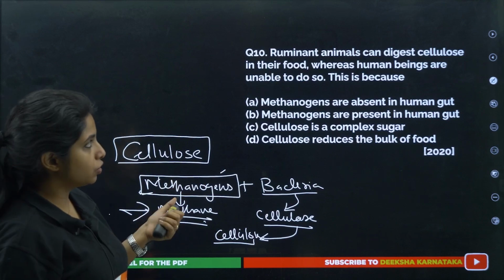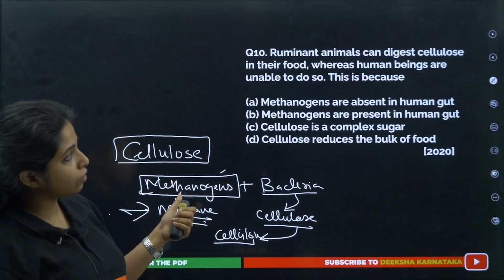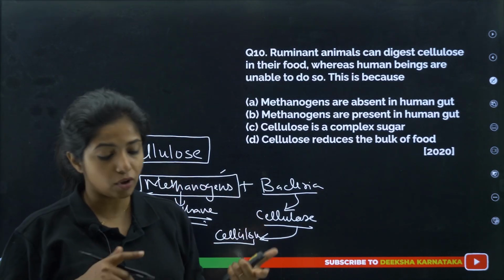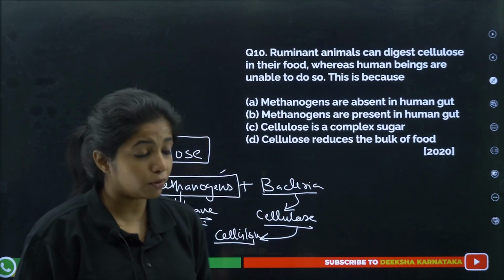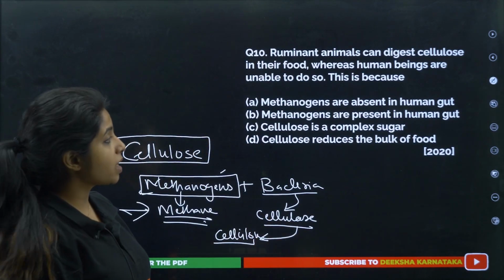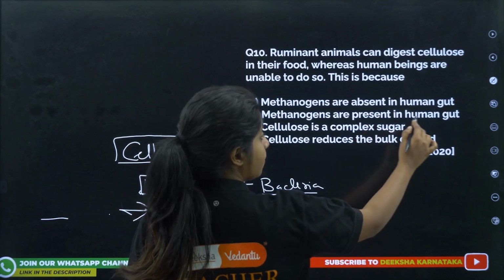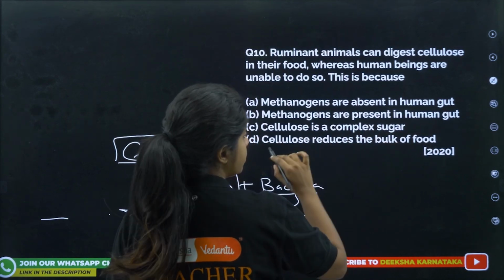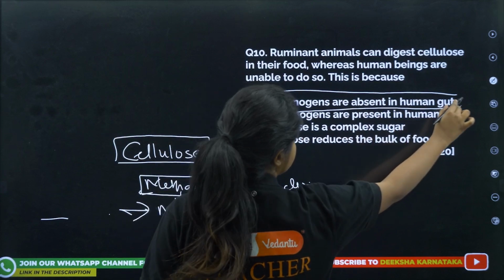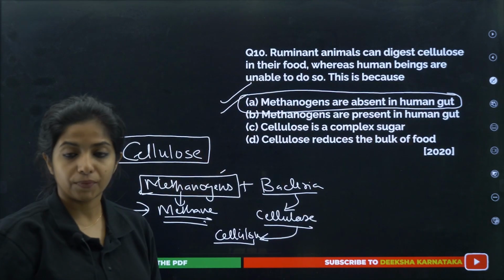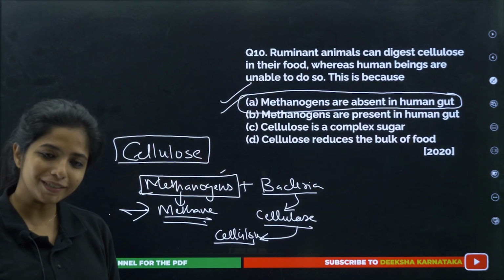So the ruminant animals can digest cellulose in their food, whereas human beings are unable to do so. First thing, we do not have methanogens. Second thing, we do not have other bacteria which can be producing cellulase. So methanogens are absent in the human gut. Cellulose is a complex sugar, cellulose reduces the bulk of the food. It is methanogens being absent in the human gut. This becomes the answer. Cool?